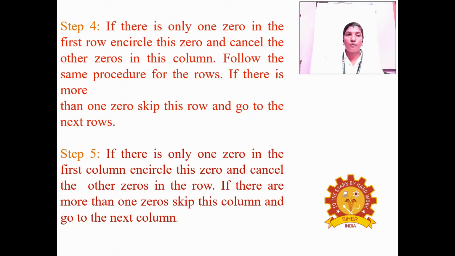So that is step 4. And step 5: if there is only one 0 in the first column, encircle it and cancel the other zeros in the row. If there is more than one 0, skip this column and go to the next column. So that is step 5.